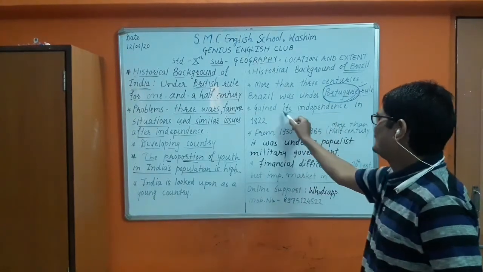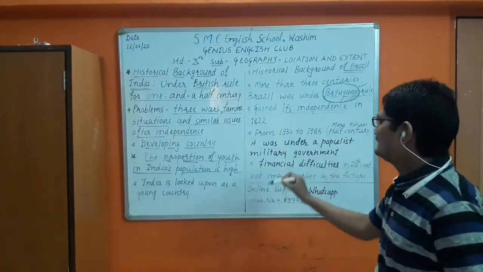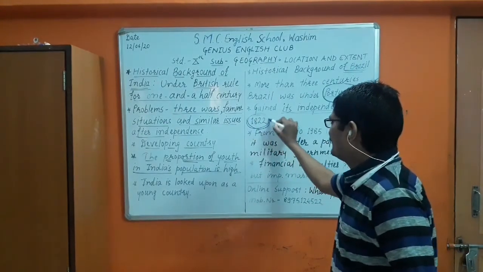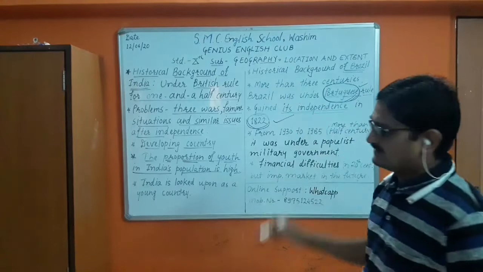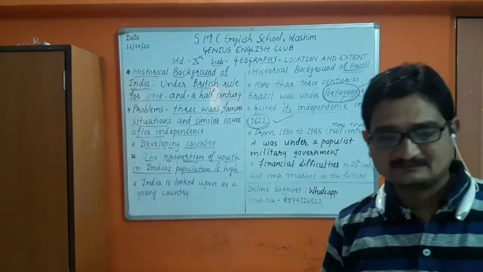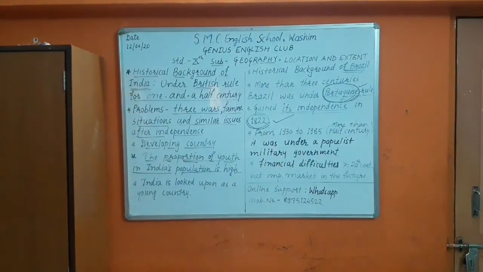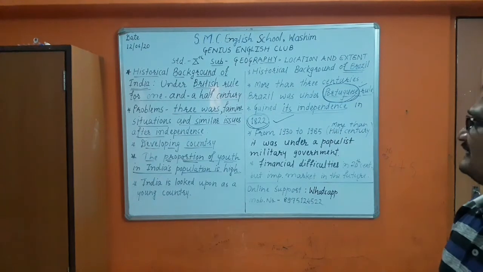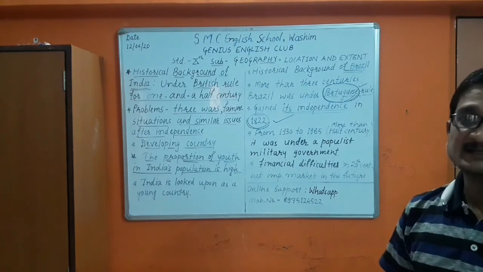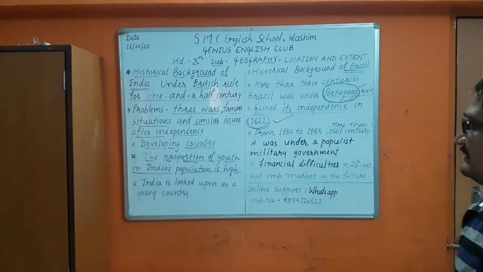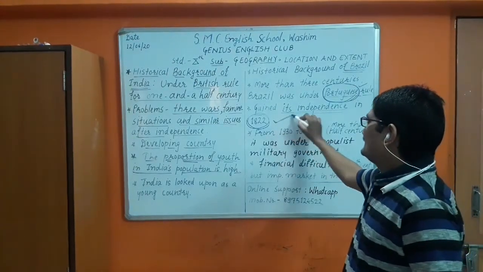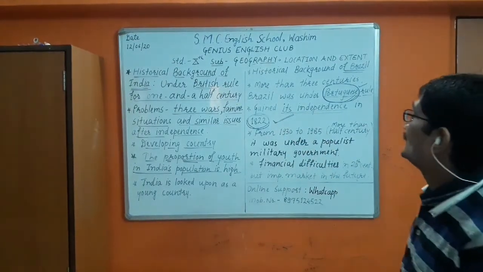When? Brazil gained its independence in 1822. Note down 1822. Just as our Indian country got independence in 1947, in the same way Brazil gained its independence in 1822.